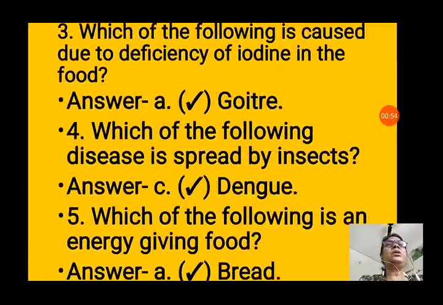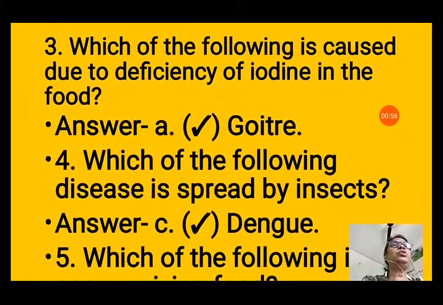Question number 3. Which of the following is caused due to deficiency of iodine in the food? Options are A, goiter, B, anemia, C, rickets, D, cholera. So we know that goiter is caused due to the deficiency of iodine in the food. So option A, goiter will be correct.